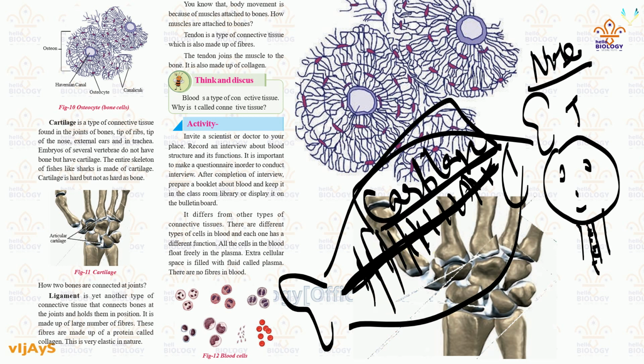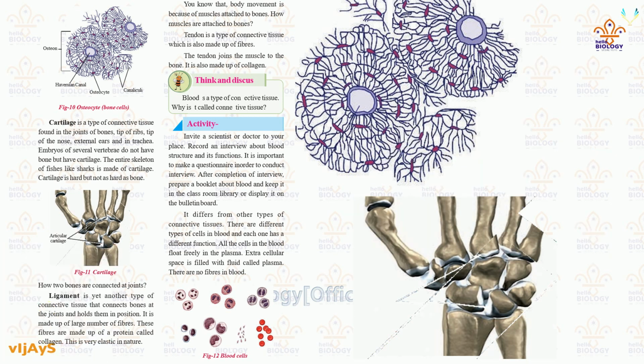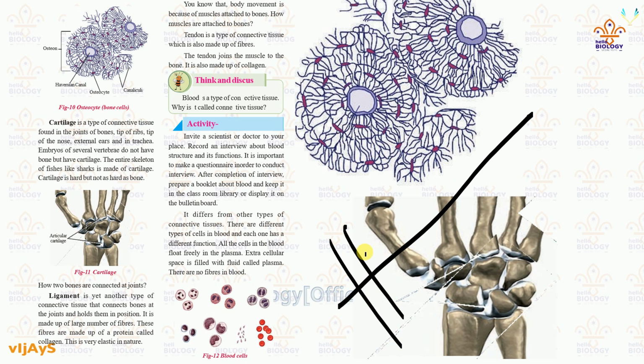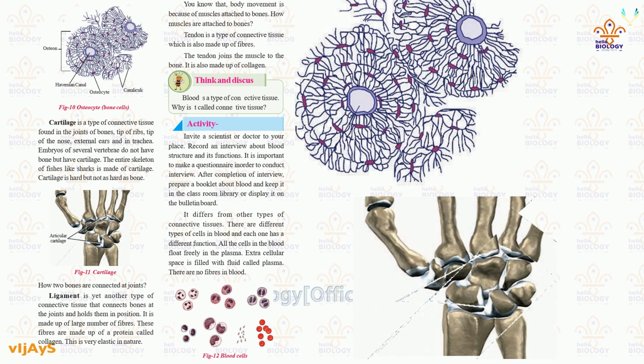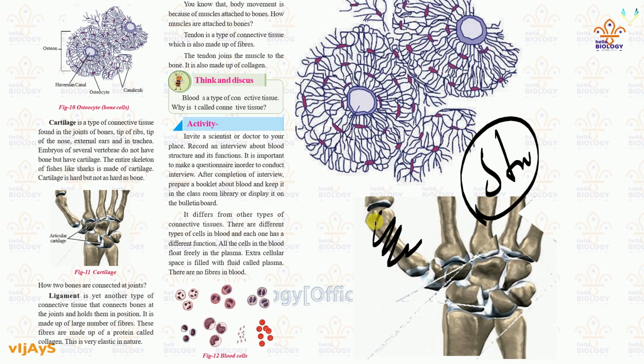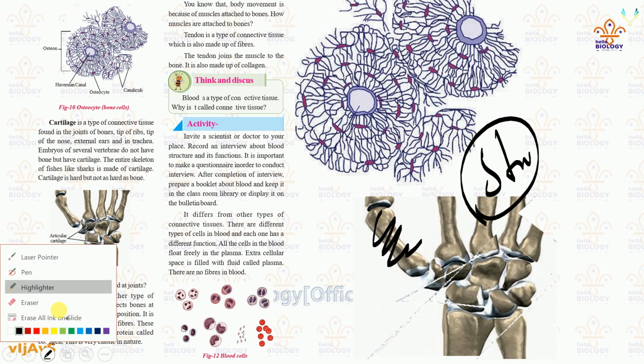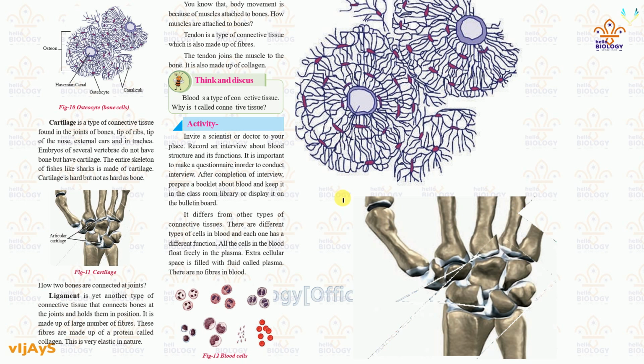Next time when you get fish at your home, think that fish does not have many bones. Only a single bone is there, and cartilages are present surrounding it. Understood? And cartilage is hard, but not as hard as bone. That you also need to remember. Cartilages are fairly strong, but not as strong as bone. Understood? And one more thing to remember here: ligament.